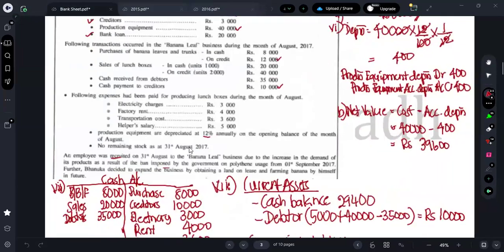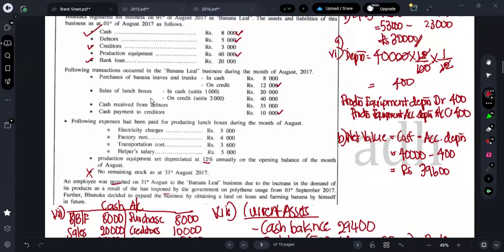First thing you should note, there is no closing stock. There is no closing stock means what? All the things have been sold. Can I know how many goods they have sold?